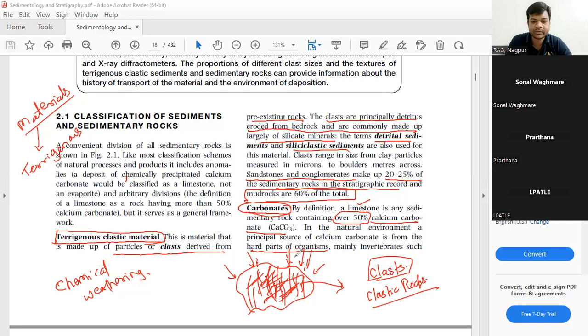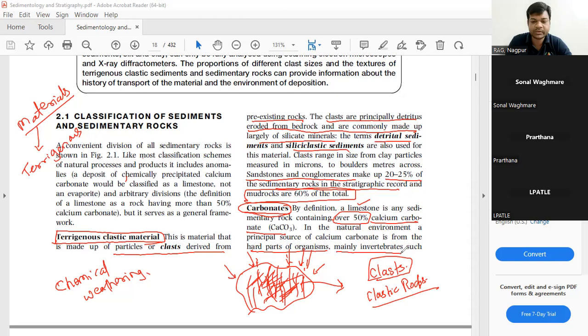Eventually, when these organisms die, they are buried under the sediment, and these sediments compress the hard parts of the particles, and they derive the calcium carbonate with the chemical weathering from the organisms themselves.